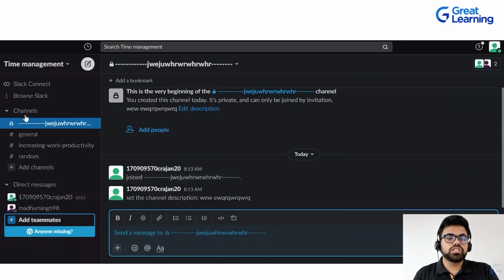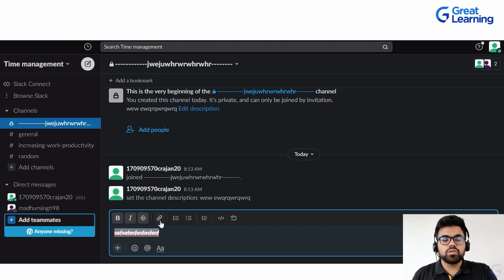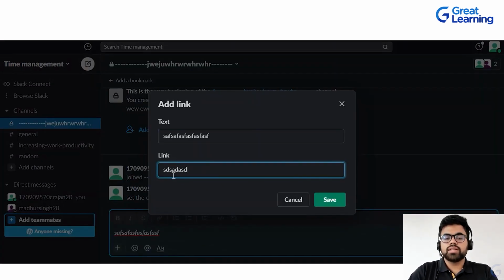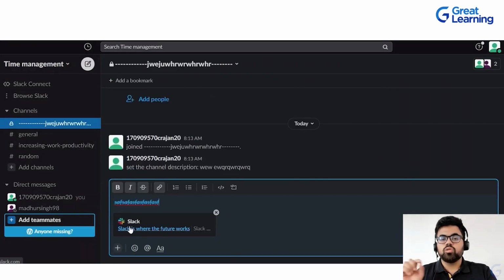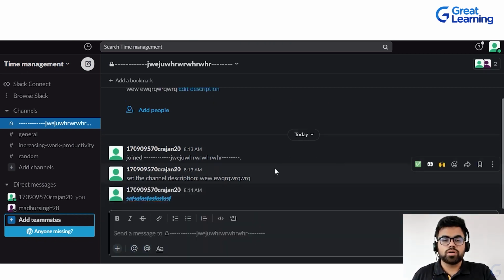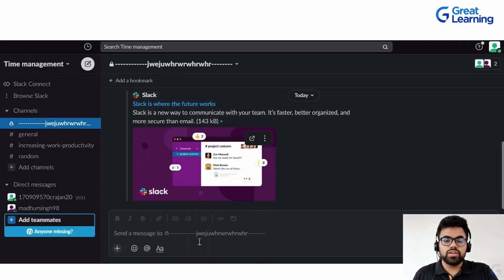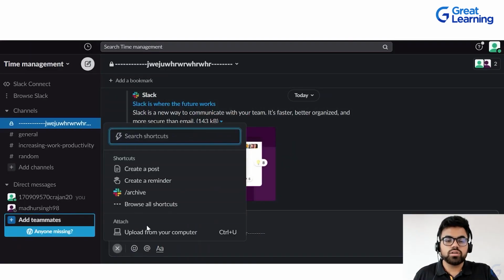Right, so that particular channel will be created and you can start typing again. Typing also has different options. You can make it bold, make it italics, strike off that particular thing, or add a particular file or link that you want to share, like let's say slack.com. I can add it, and it will open up a pop-up window and I can post it. If I click on this, a browser will open slack.com. So links can be shared in a very convenient manner, or you can upload from your computer any file that you want to upload.